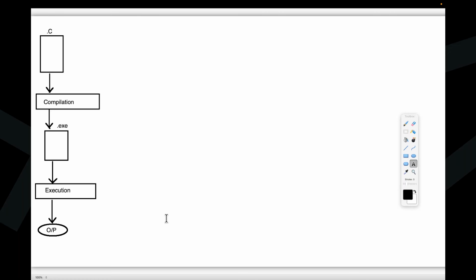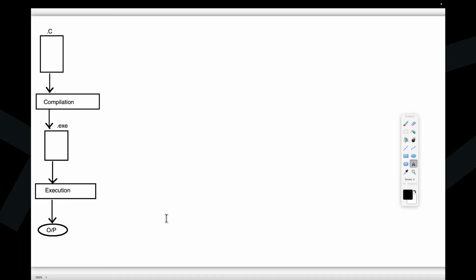Right, sir. C program, compilation, .exe file. When we perform this .exe file, what next can we provide? Execution, then after that we are able to get output. Okay, fine. Compilation here we are performing.